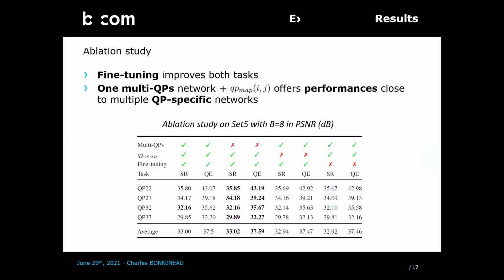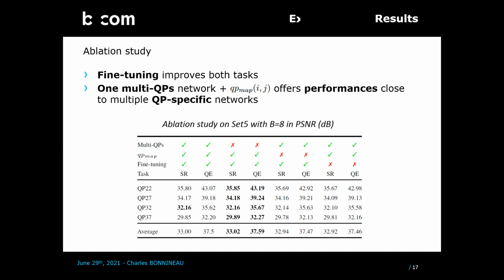Let's have a look now at the results. Here are the results of the first ablation study. We wanted to evaluate the impact of the different elements of our architecture for both tasks and for different values of QP. This experiment also has the objective to clarify the impact of training separate networks for different QP versus multi-QP optimization strategy. Here, the performance is assessed using the PSNR, and cross markers correspond to the full configuration without